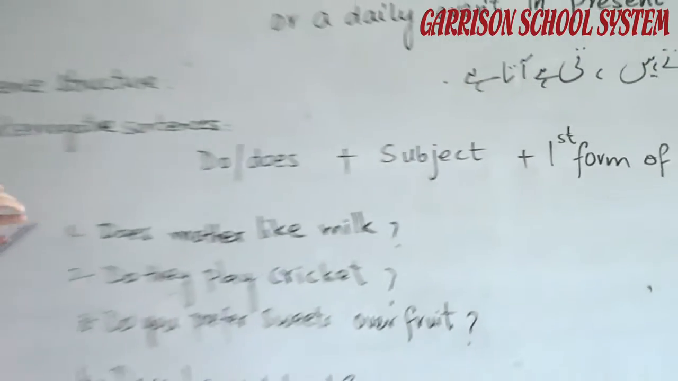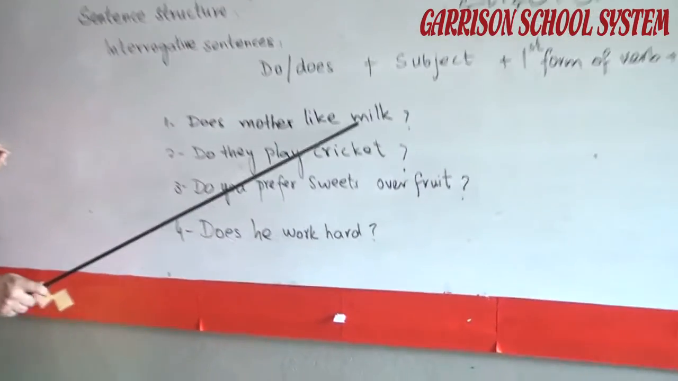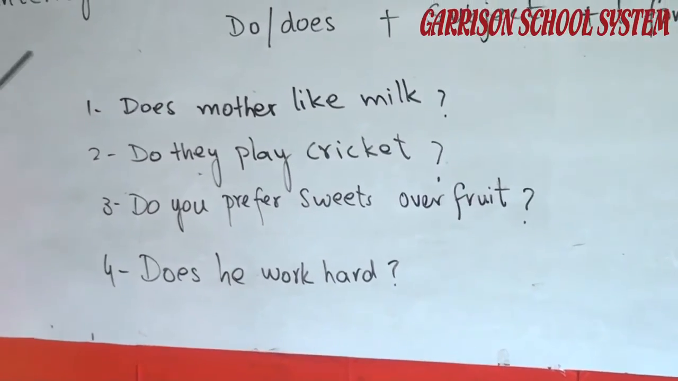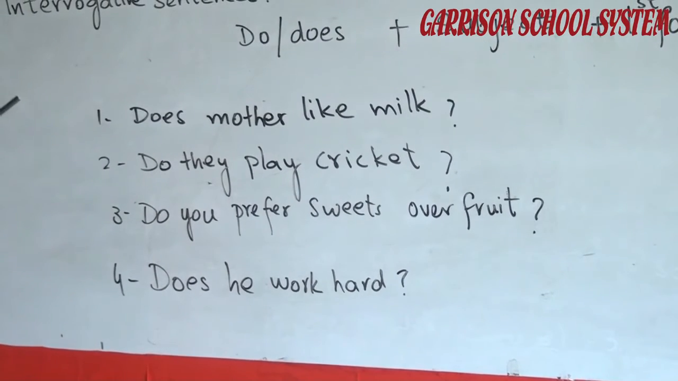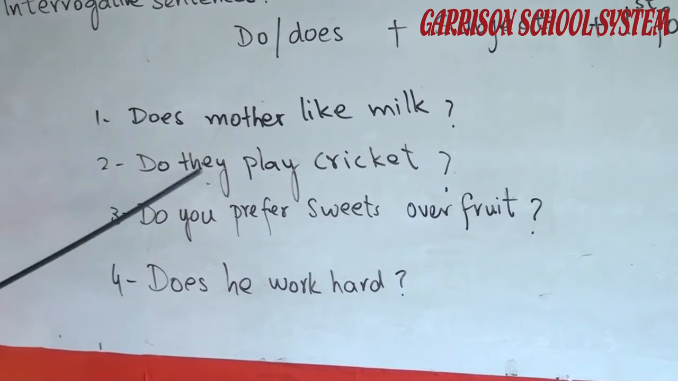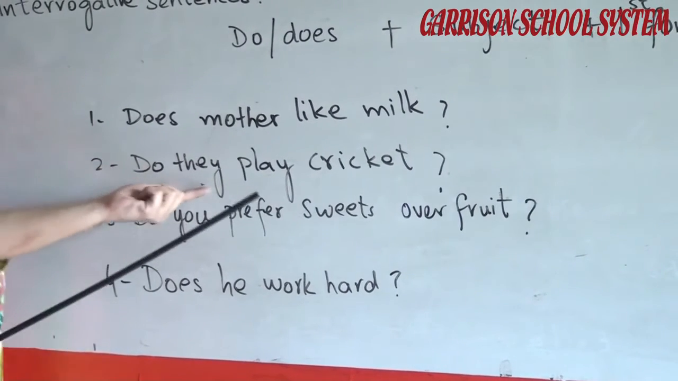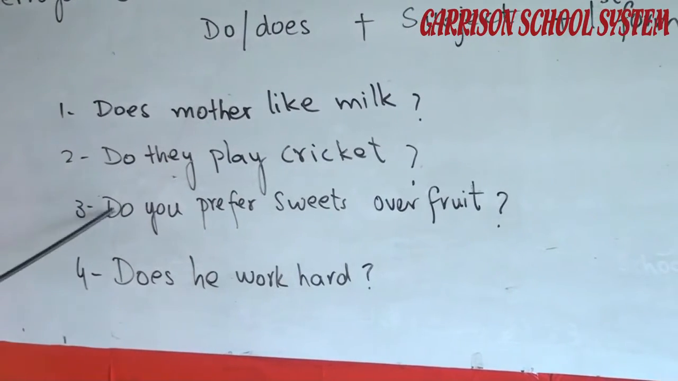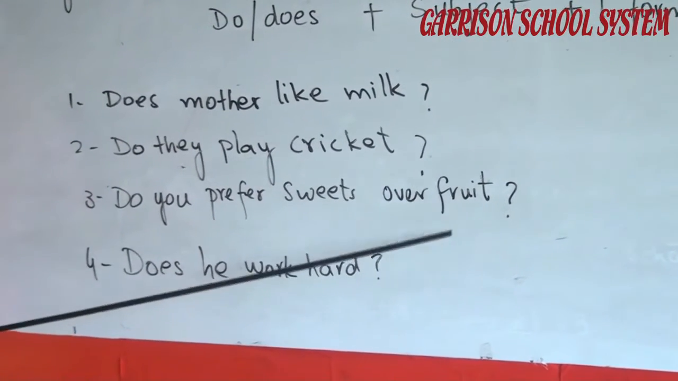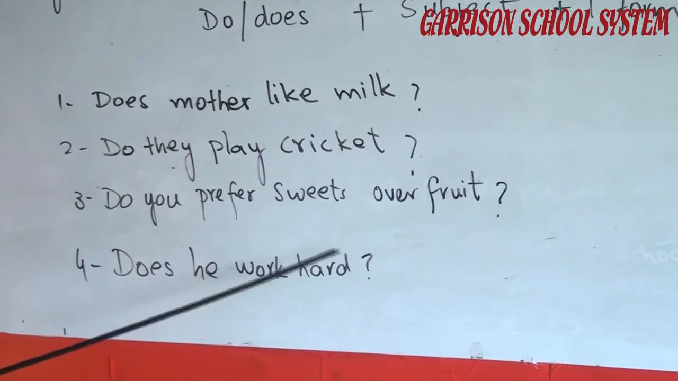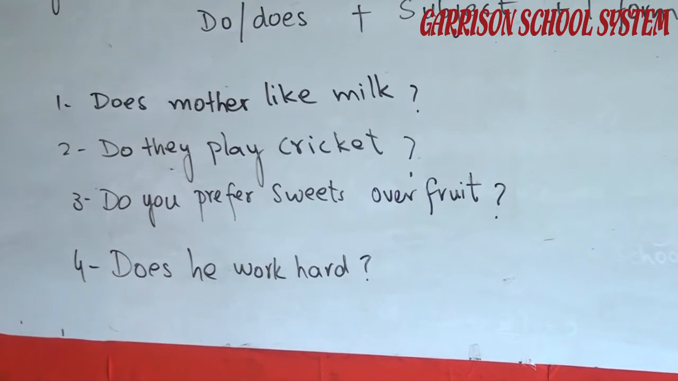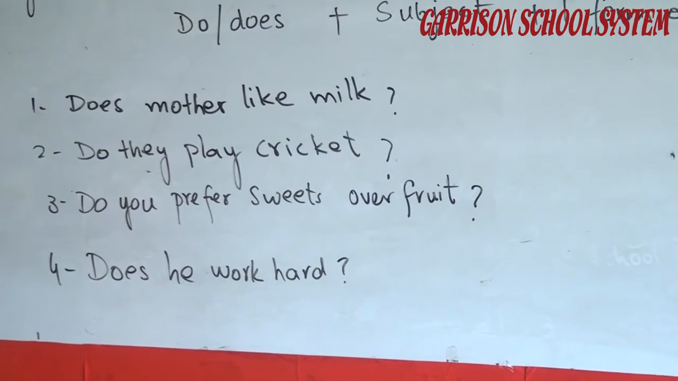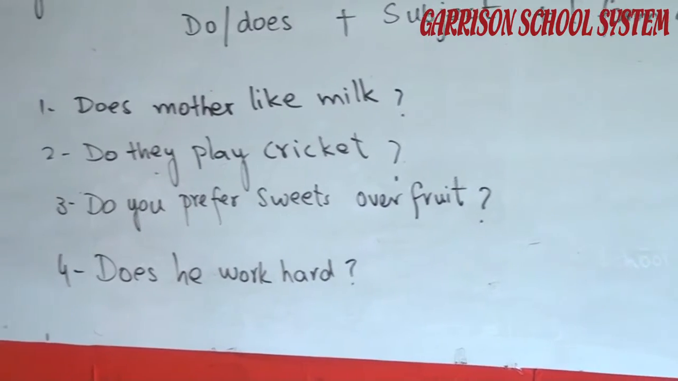Look at the examples given to you. Does mother like milk? क्या माँ दूध पसंद करती है? Do they play cricket? They is plural, that's why we use do with it. Do you prefer sweets over fruit? Does he work hard? You can see that there is a question mark at the end of each sentence.